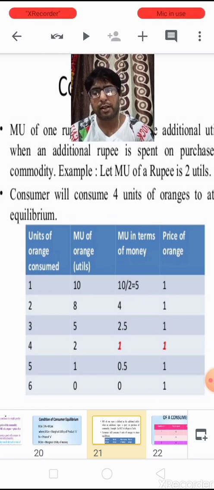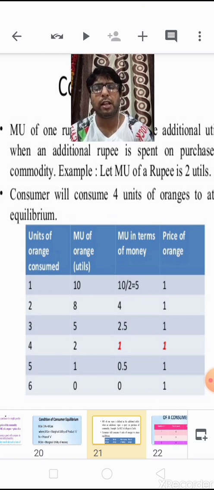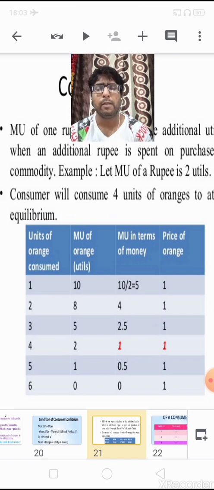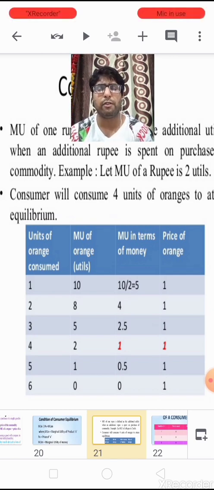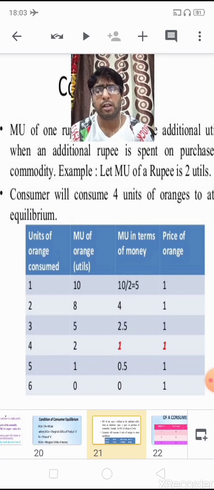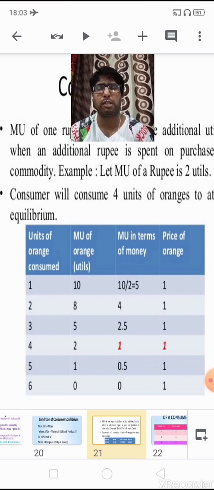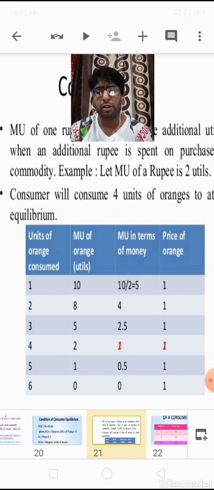When the second unit is consumed, this time he is getting 8 utils of satisfaction. Why is it getting down? Here the law of diminishing marginal utility applies. As I have previously explained, when a consumer continues the consumption of units of the commodity, the marginal utility declines from the consumption of every additional unit.